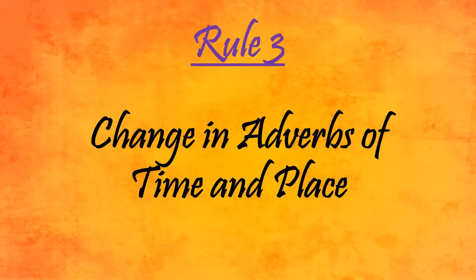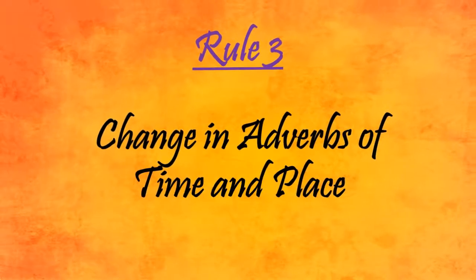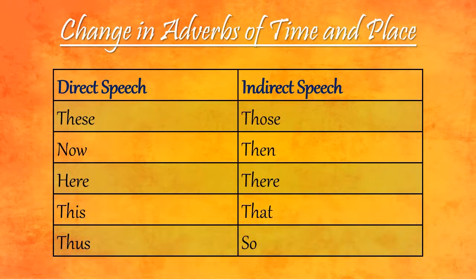The third rule to change an assertive or affirmative sentence from direct speech into indirect speech is change in adverbs of time and place. So these are the changes that will happen while converting a sentence from direct speech to indirect speech.